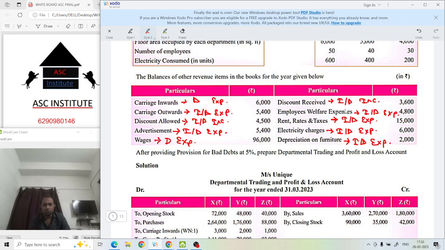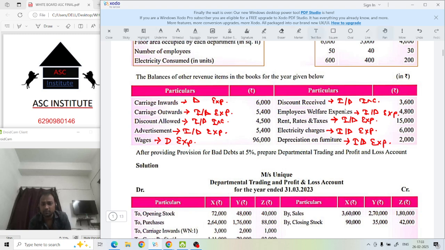So why have we segregated these items into direct and indirect? Direct expense will go where? To trading. Indirect expense will go where? To PL. Direct income will go to trading. Indirect income will go to PL. That's it.